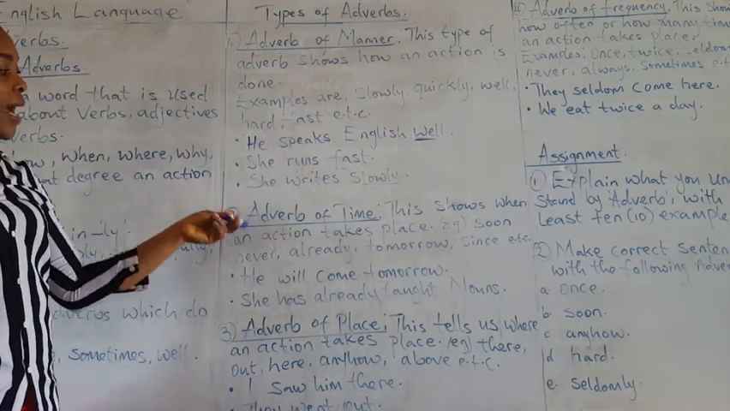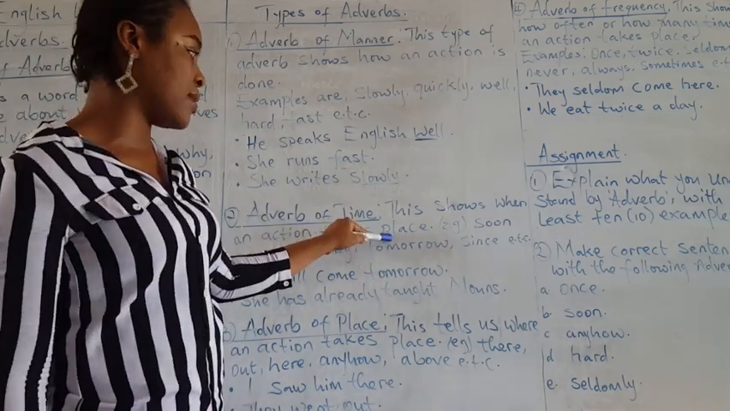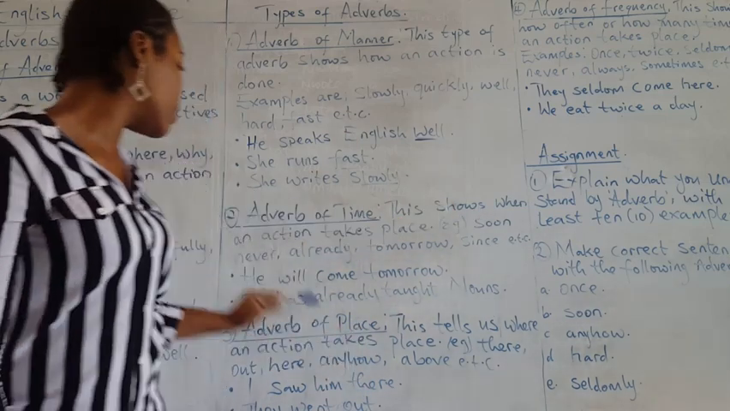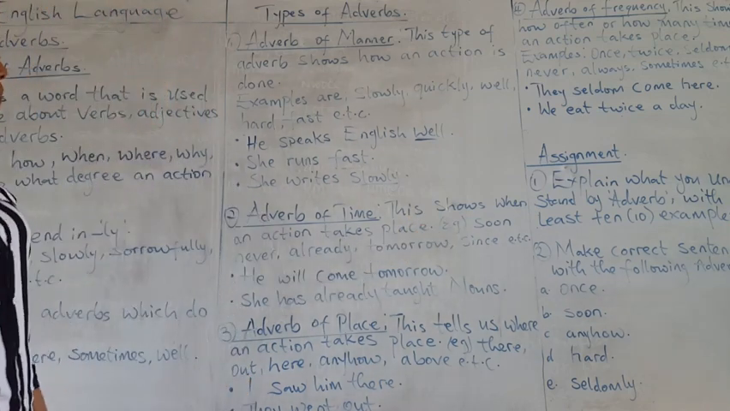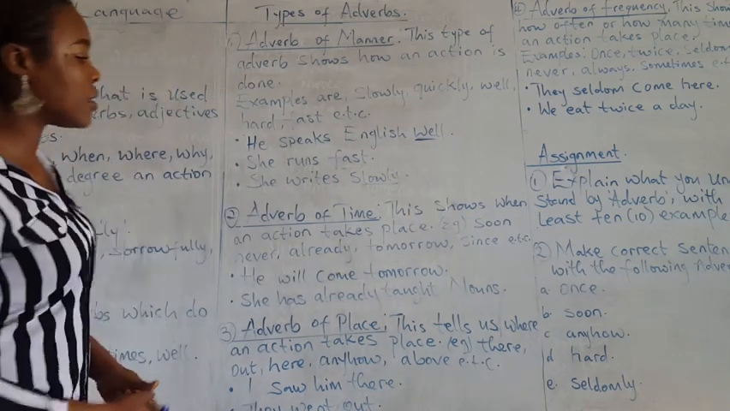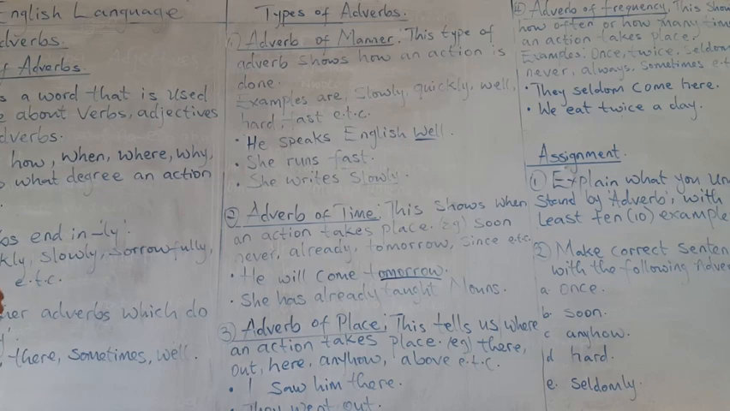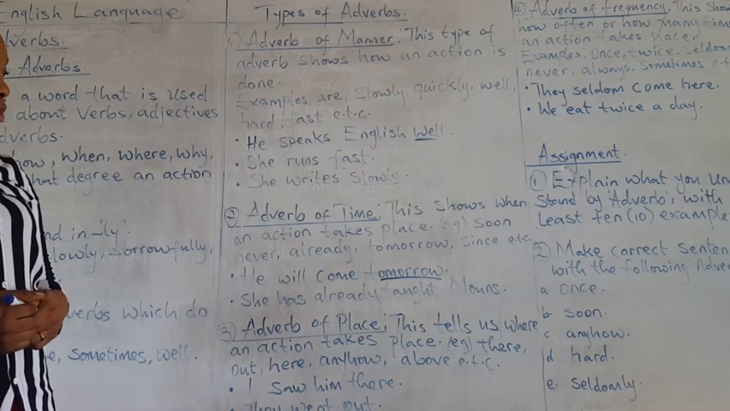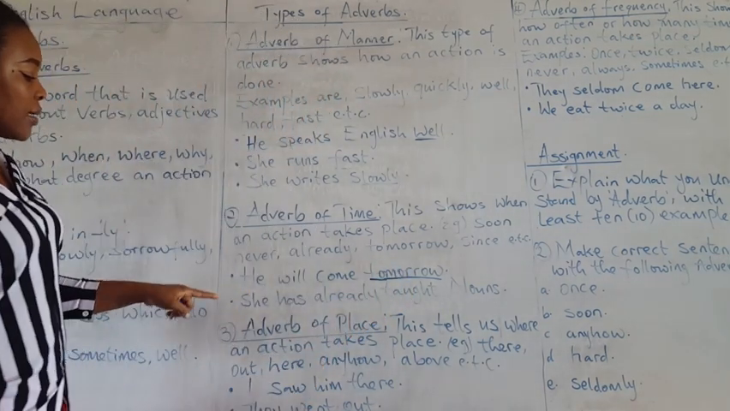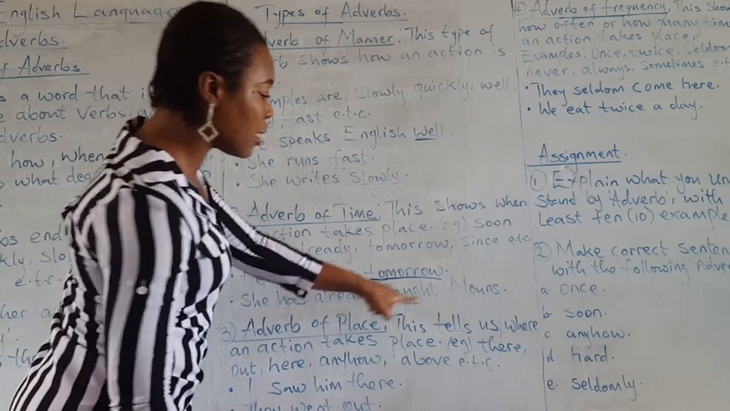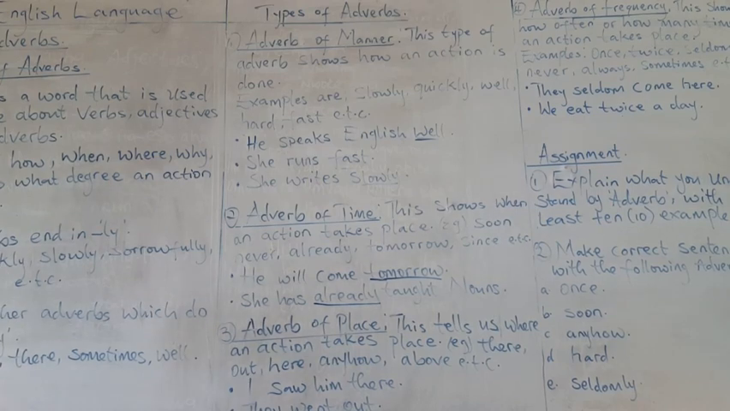Number 2, we have adverb of time. This shows when an action takes place. Examples: soon, never, already, tomorrow, since, etc. He will come tomorrow. Tomorrow here is an adverb because it tells us when he will come. Then the second one, she has already thought nouns. Already here is an example of adverb of time.